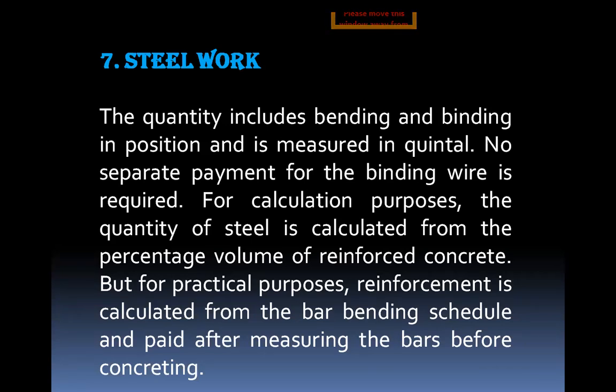No separate payment for the binding wire is required. For calculation purposes, the quantity of steel is calculated from a percentage of the volume of reinforced concrete. But for practical purposes, reinforcement is calculated from the bar bending schedule and paid after measuring the bars before concreting.